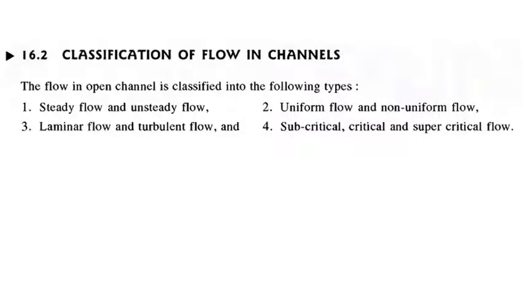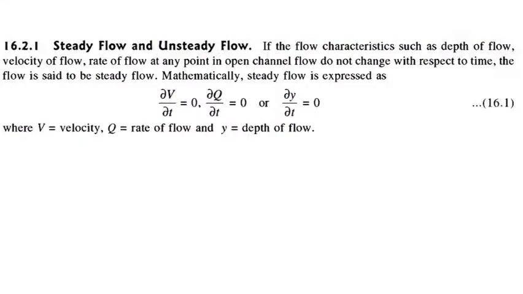Let's see the classification of flow in channels. We have four types of classification: steady and unsteady, uniform and non-uniform, laminar and turbulent, and subcritical, critical and supercritical flow. We will see one by one. First, steady flow and unsteady flow.